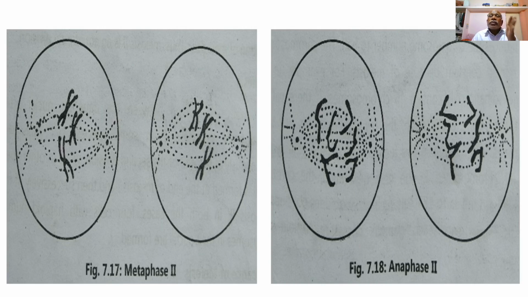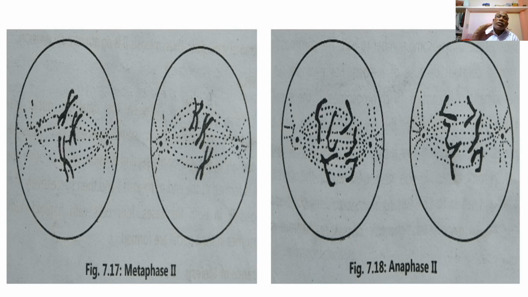Then spindle fibers have been formed completely, extending from the opposite ends of the cell, or from the centrioles, to the middle or equatorial region of the cell, where the chromosomal fibers get attached to the centromeres of the respective pole. The nuclear membrane has completely disappeared in metaphase second.